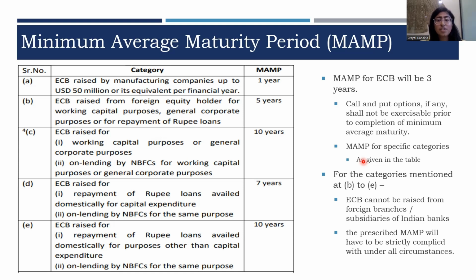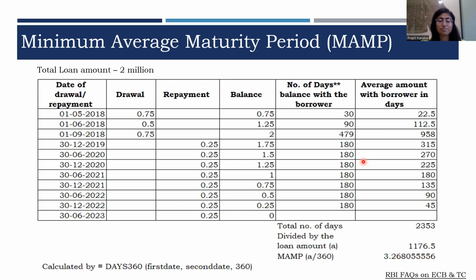But in case the loan is received in parts or in tranches and the repayment is also done in tranches, in that case the tenure and the MAMP will differ. Let's understand this through an example. Here, the borrower has obtained a loan of $2 million. This is the date of drawal or the date of making repayment.